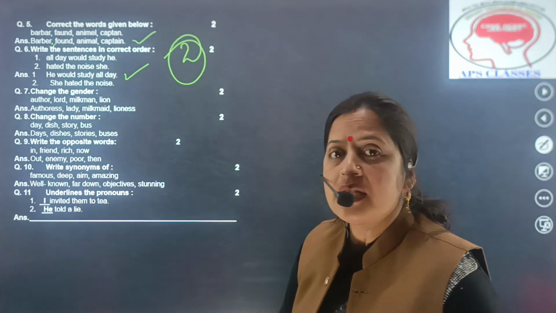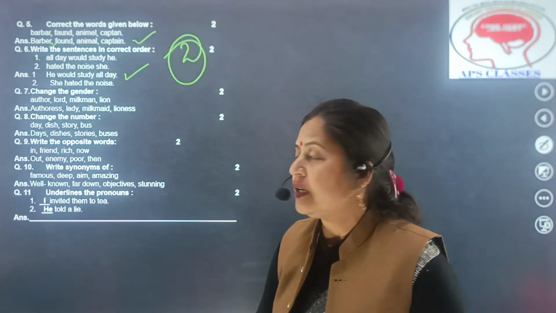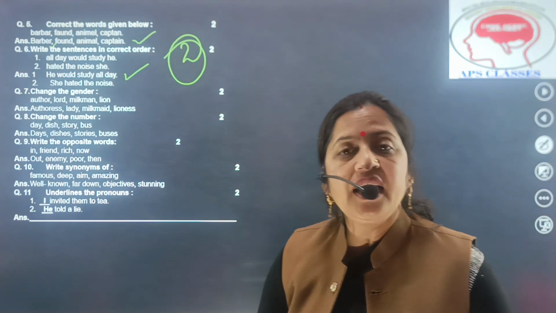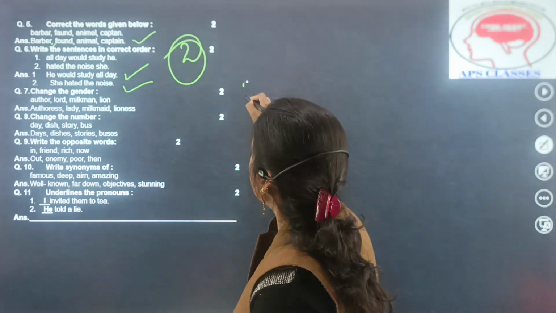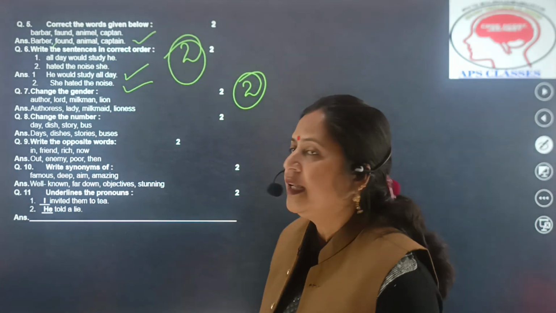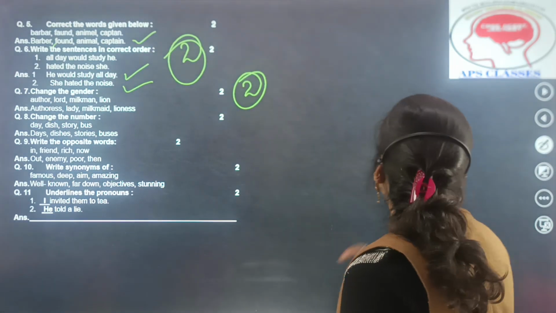Hated the noise she, this is the incorrect order, और correct order क्या रहेगा, she hated the noise। this question is again of 2 marks।